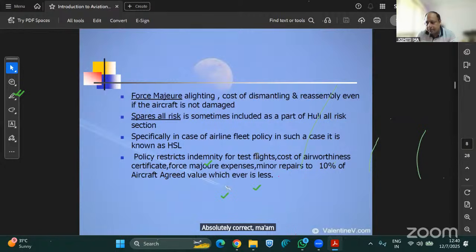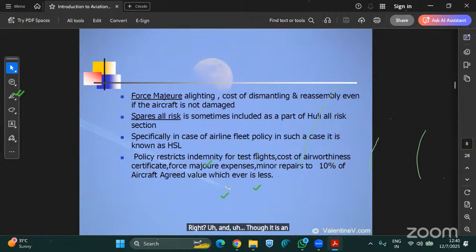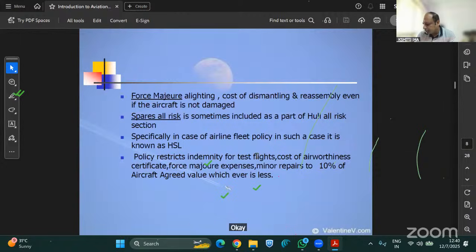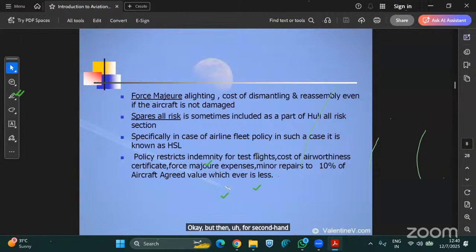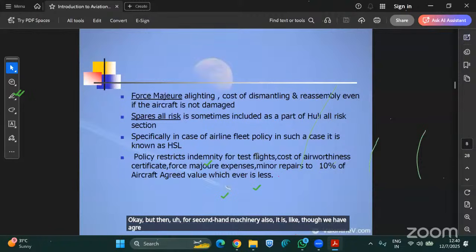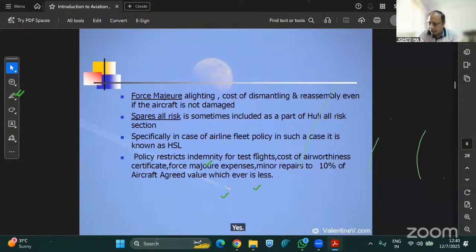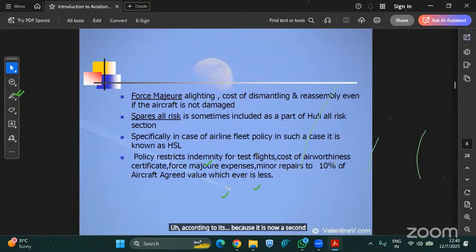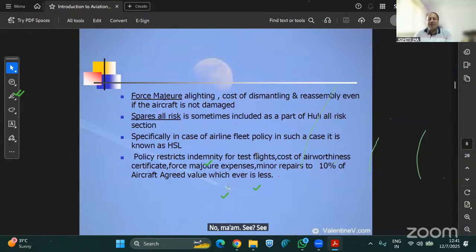And though it is an agreed value policy in aviation, if the operator agrees with the value according to it, because it is now a second-hand machine, of course, even if the market price is decided by the valuers and the engineers, then why can't we cover it under marine cargo? No, ma'am, absolutely correct.